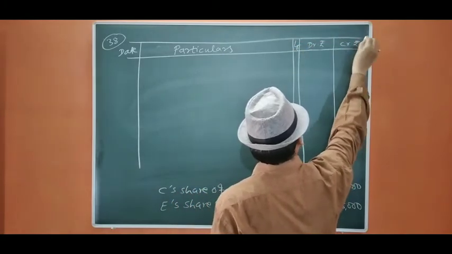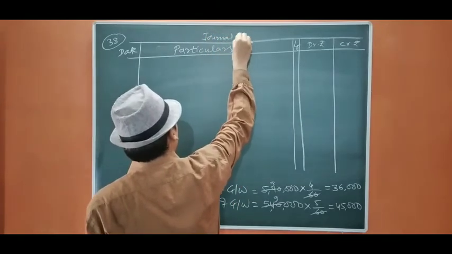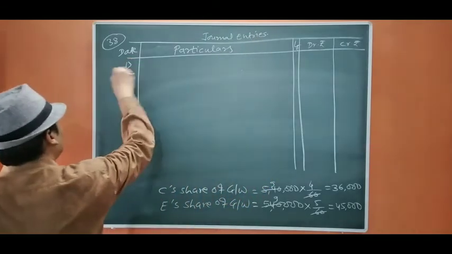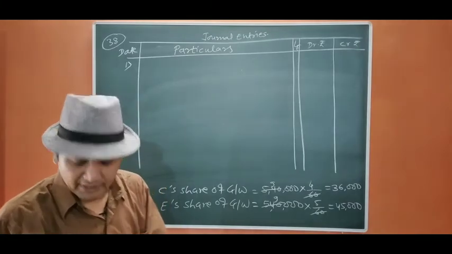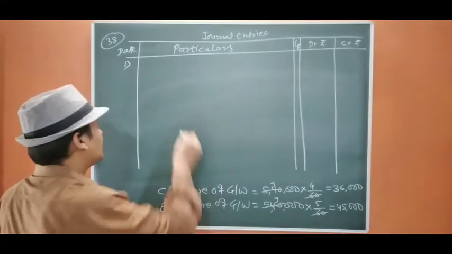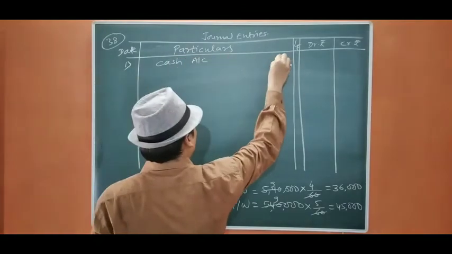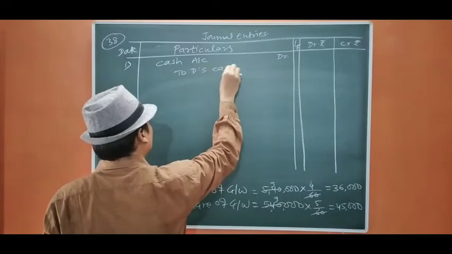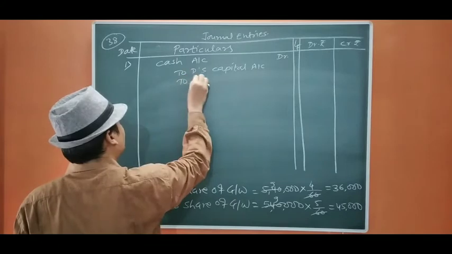The first entry we are going to pass is of bringing in of capital. Okay. So cash account debit to B's capital account, to E's capital account.